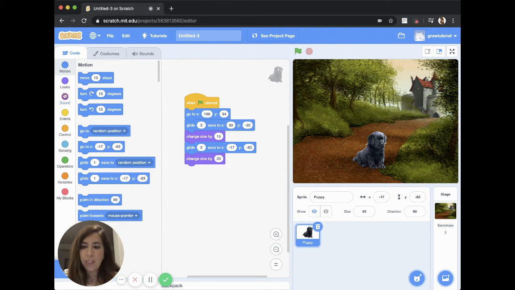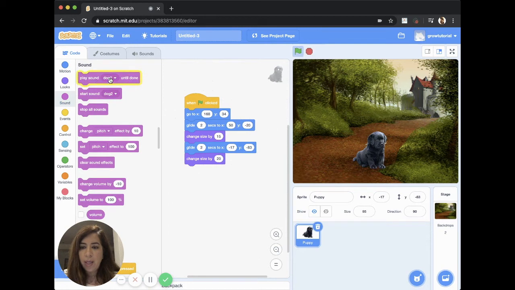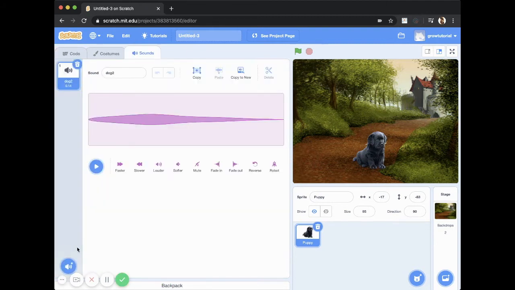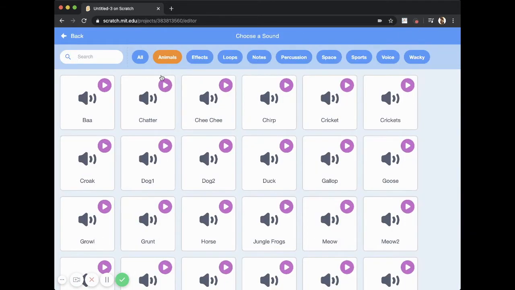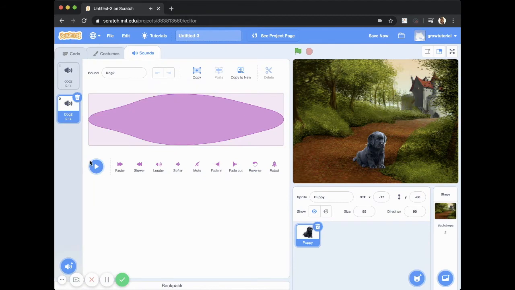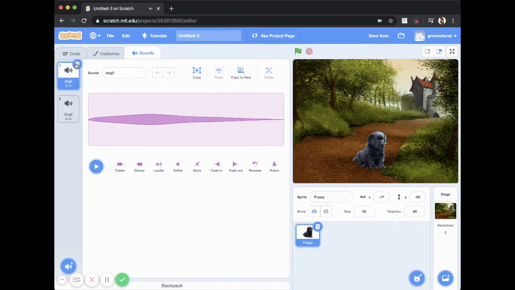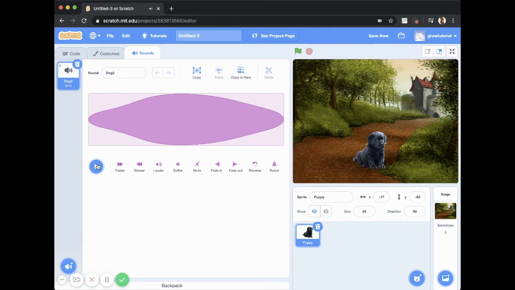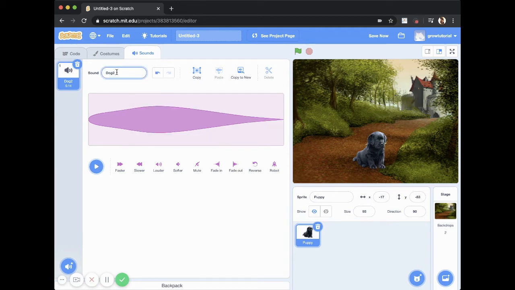So we're going to go to the sound blocks here, and the dog sound is already included. Let me just get rid of my video back. We could click here and say choose a sound. So if we go to animals, we can find, okay, so let's choose this sound. Okay, let's get rid of this. So let's just call it puppy bark. Right, and now it's saved.